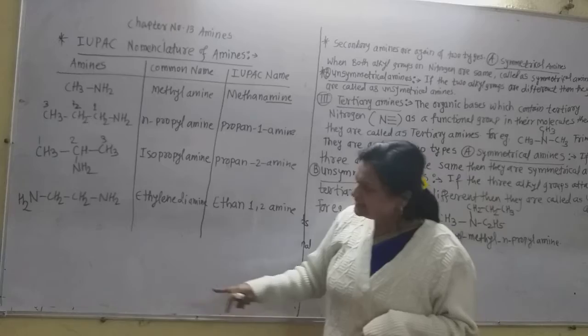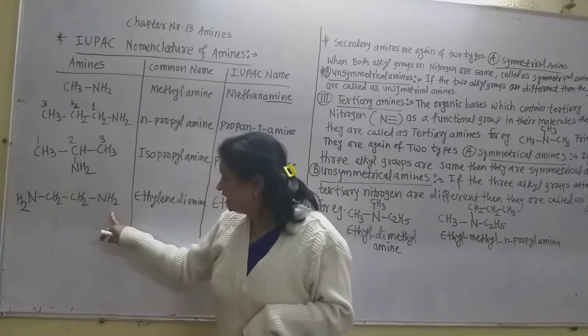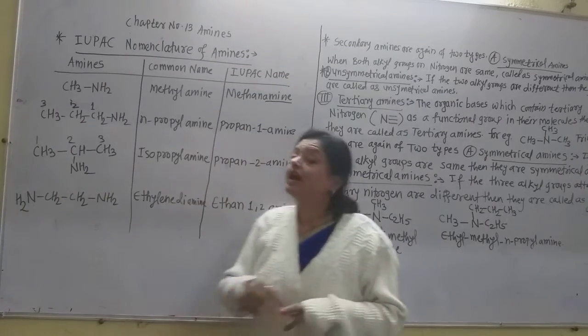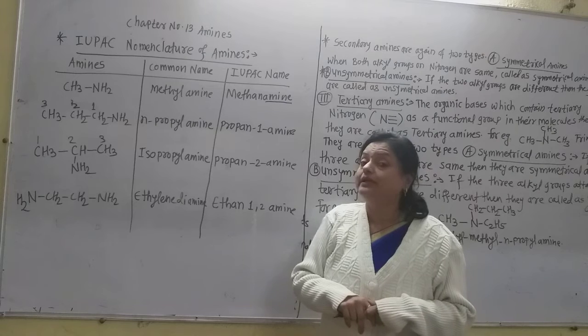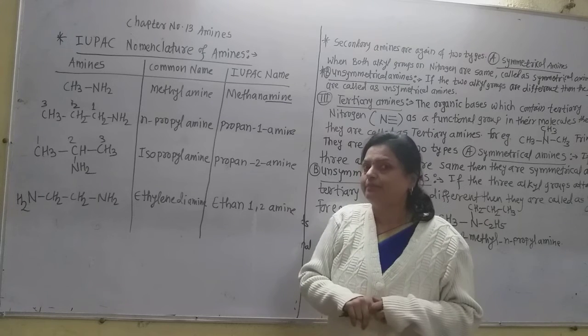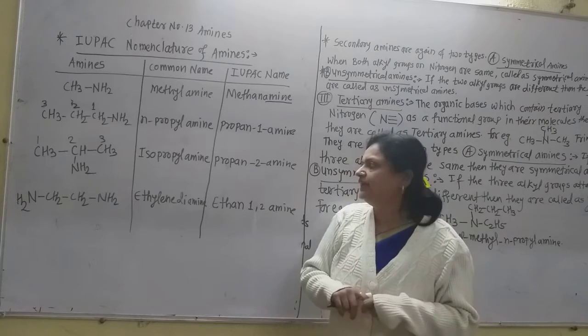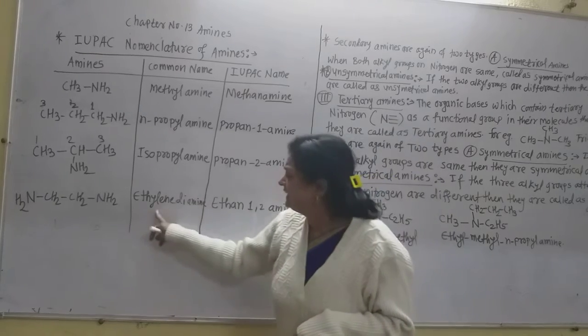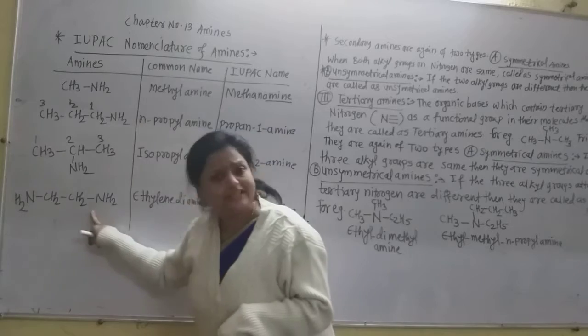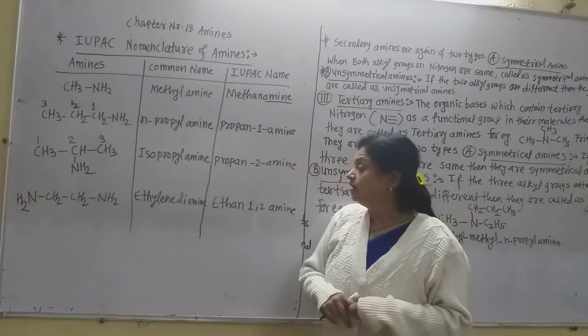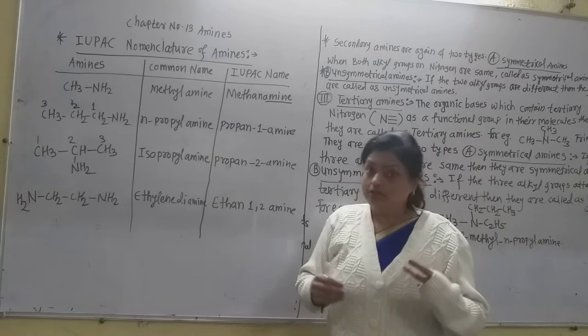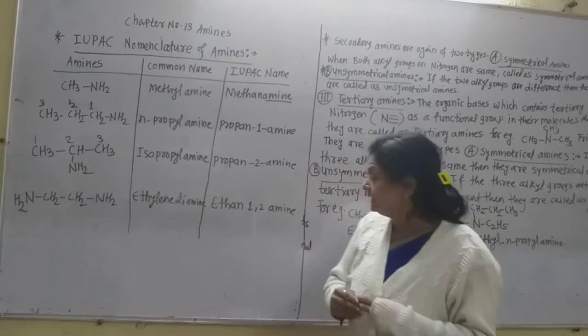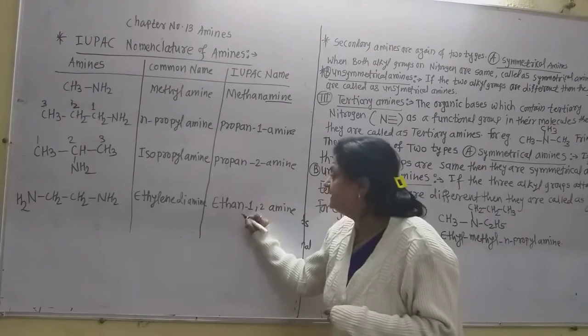Now this is the amine which contains 2 amino groups. How are the IUPAC name or common name given for such primary amines which contain 2 NH2 groups? Commonly it is called ethylene diamine because this is the ethylene group. But while writing the IUPAC name, write down ethane.